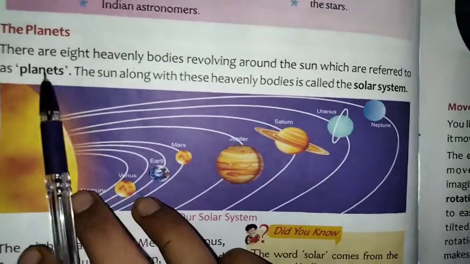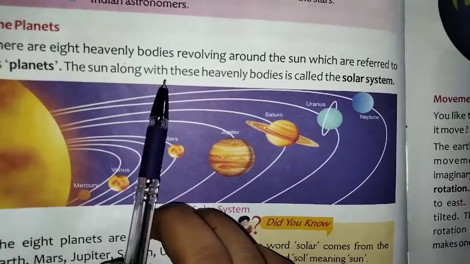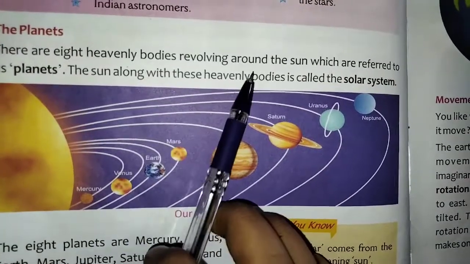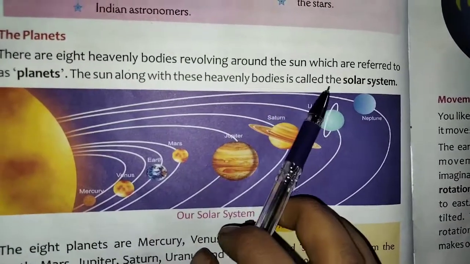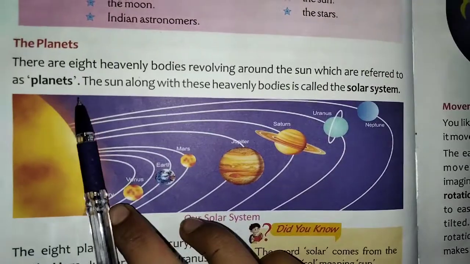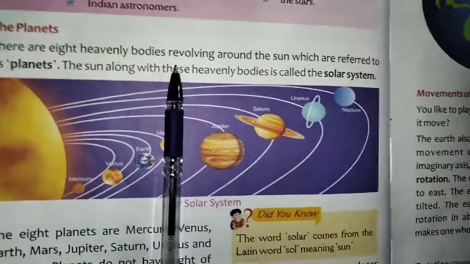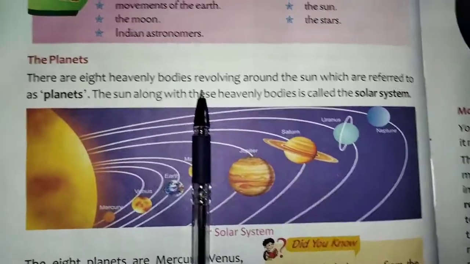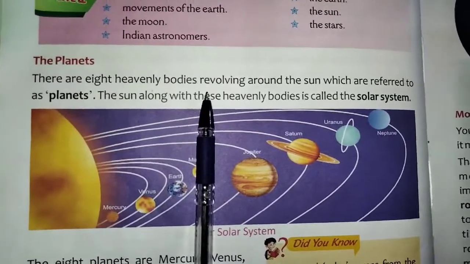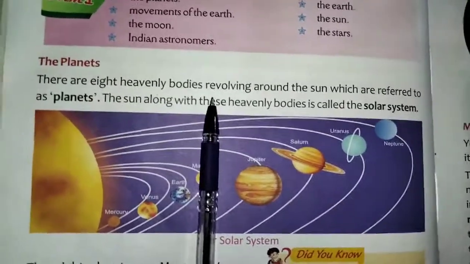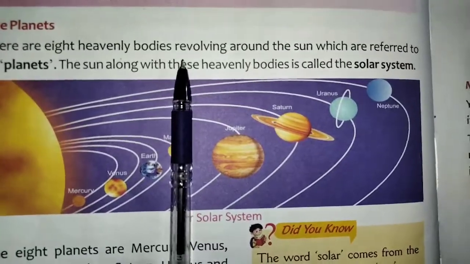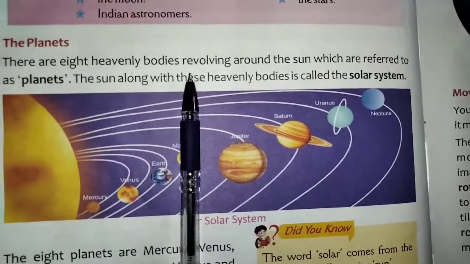Now let us see about the planets. There are 8 heavenly bodies revolving around the sun, which are referred to as planets. Planet means what? Heavenly bodies that revolve around the sun, taking a rotation around the sun, are known as planets.